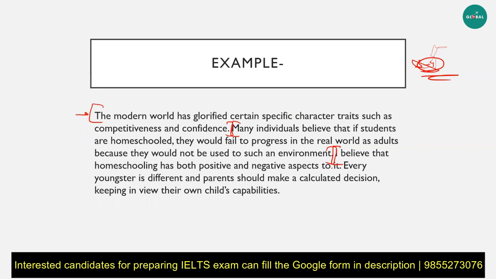That means I'm going for a 50-50 approach. Yes, homeschooling is bad in certain aspects, but for some students, it must be considered. That means that it cannot be called outdated, it cannot be completely eradicated. Okay, so this was my thesis statement. So you can clearly see the distinction. I have introduced the topic in the first sentence. I've talked about modern world and what it needs. In the second sentence, I have reframed my question in a way that fits my general statement perfectly. And then I have given my thesis as in my inputs.